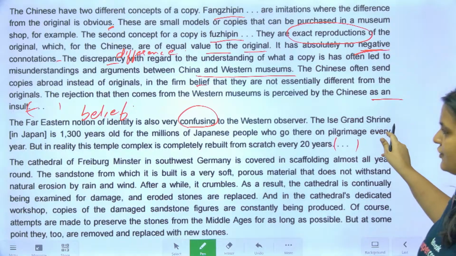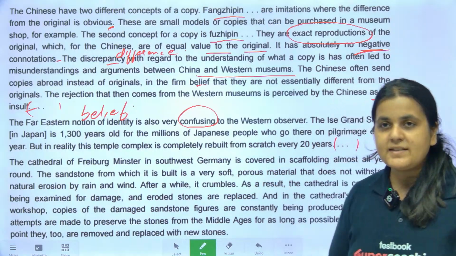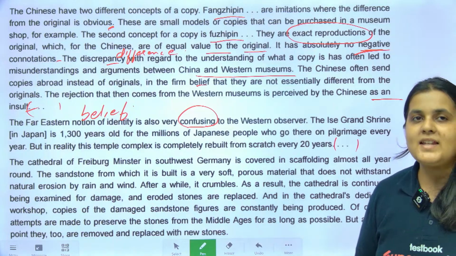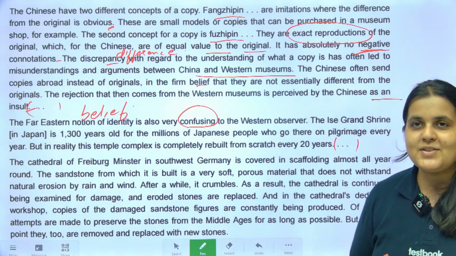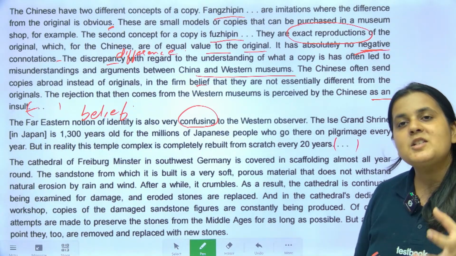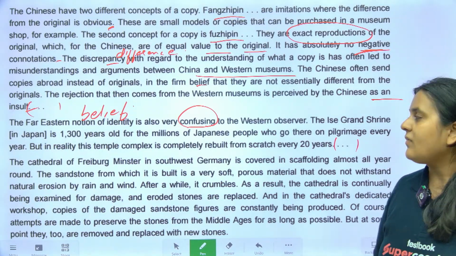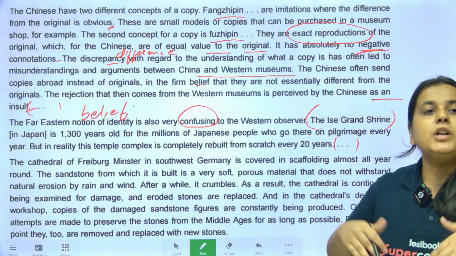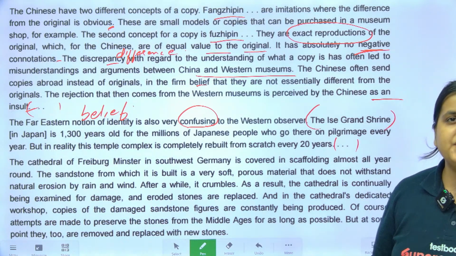The Ise shrine is, see, a lot of places I've seen that they tell you to ignore examples or ignore statistics. Guys, never ignore examples or statistics, because questions are asked on that basis. You will see in this case also, like, why has this example been given? What does the author want to prove with the help of this example?